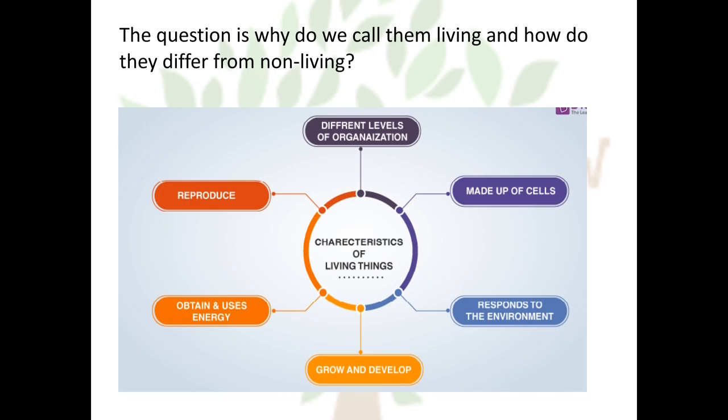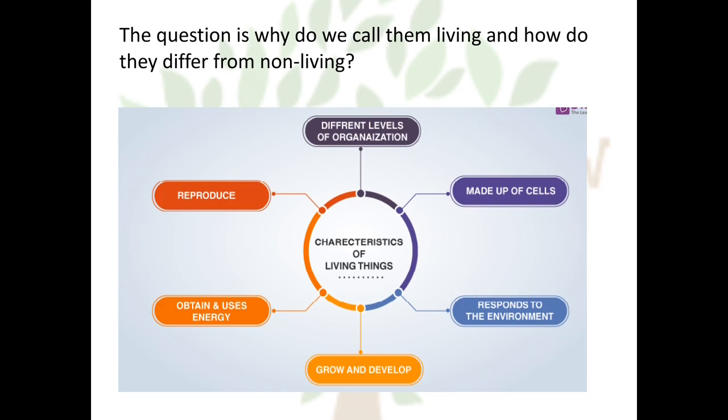Then the living organism shows different levels of organization. That is, cells group to form a tissue. Tissue forms a group to form an organ. Organs form an organ system, and the organ systems come together to form an entire organism. This is called different levels of organization.